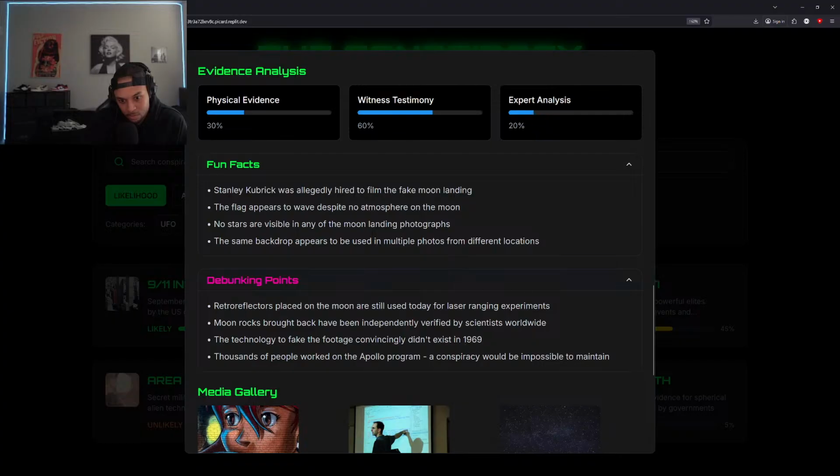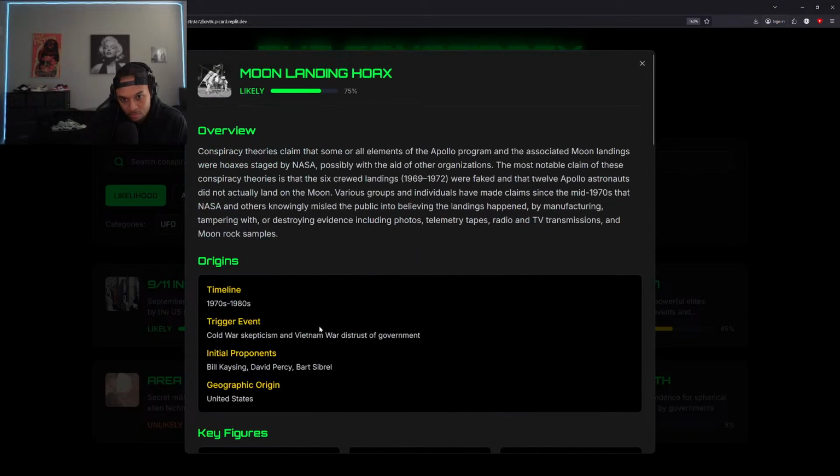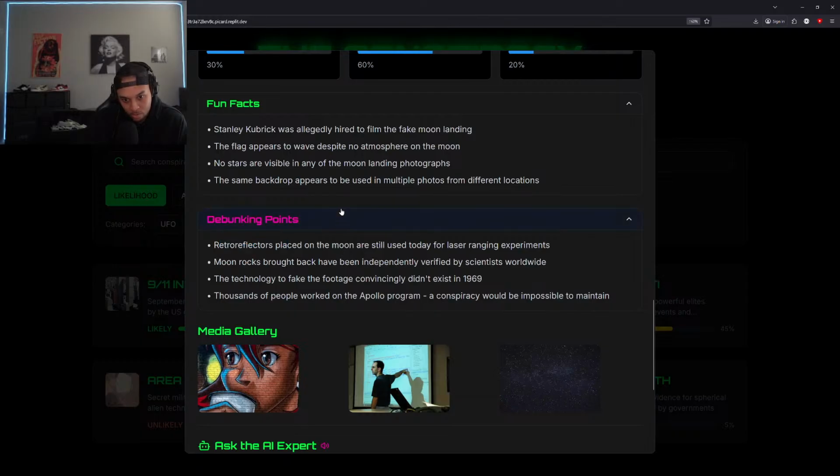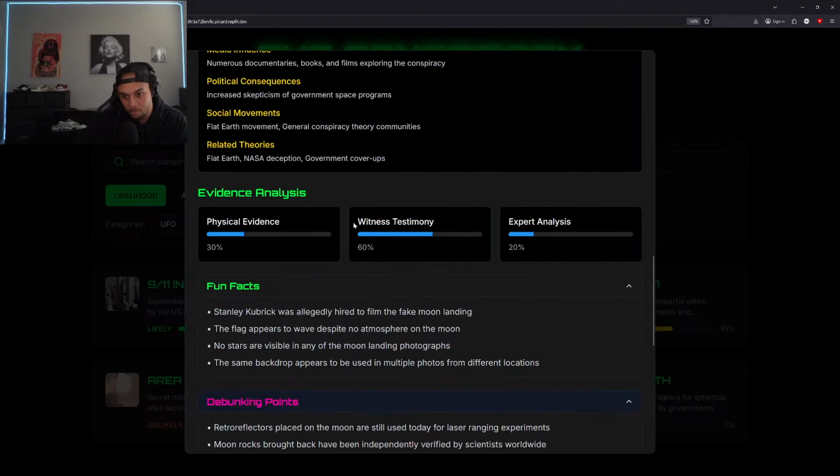All right. So for the moon landing, debunking is retro reflectors placed on the moon are still used today for laser ranging experiments. Moon rocks brought back have been independently verified by scientists worldwide. The technology. All right, cool. So it's giving valid information. Always want to make sure everything is looking lined up correctly.